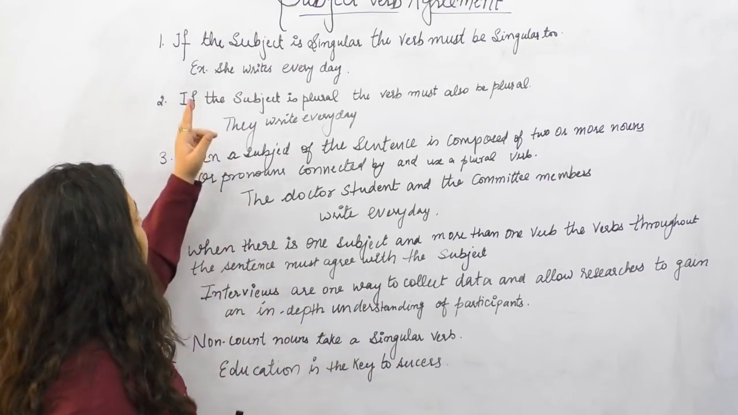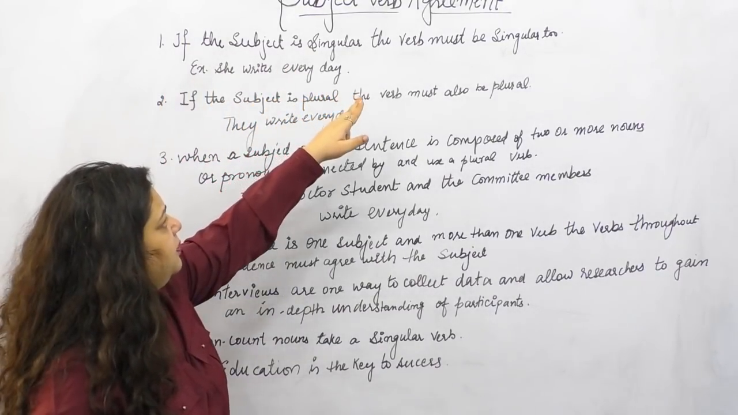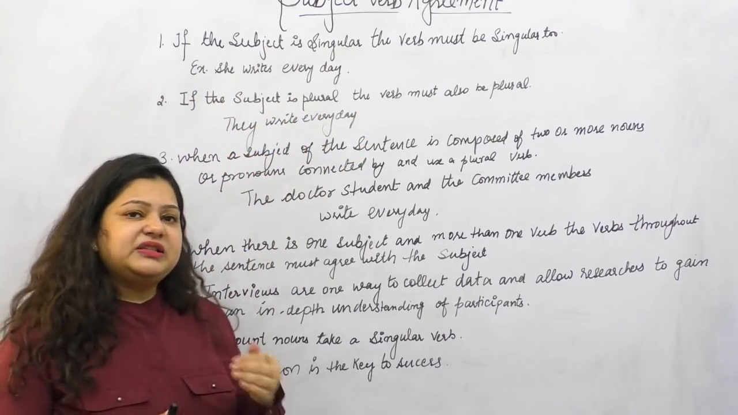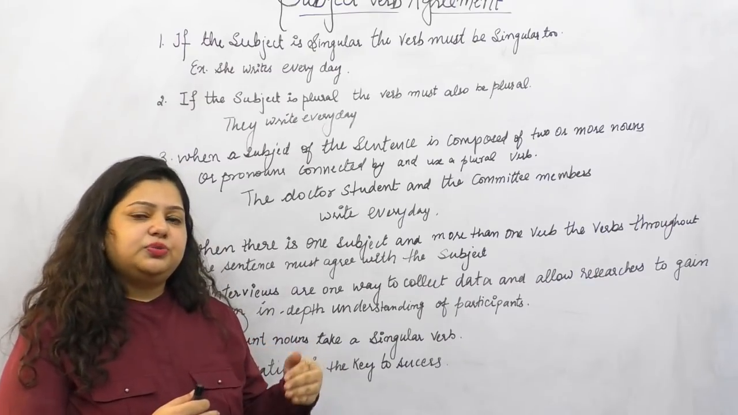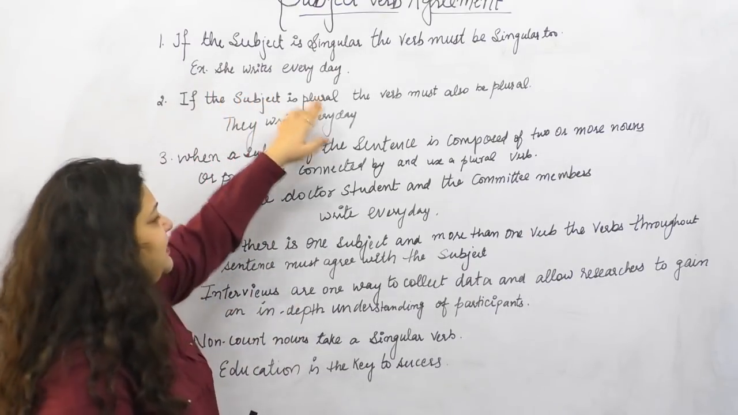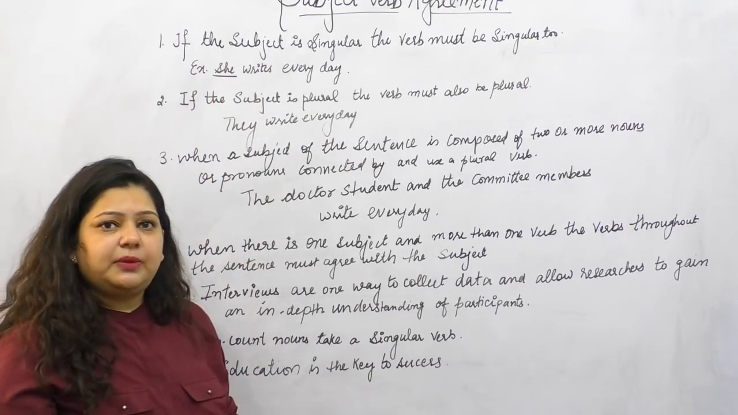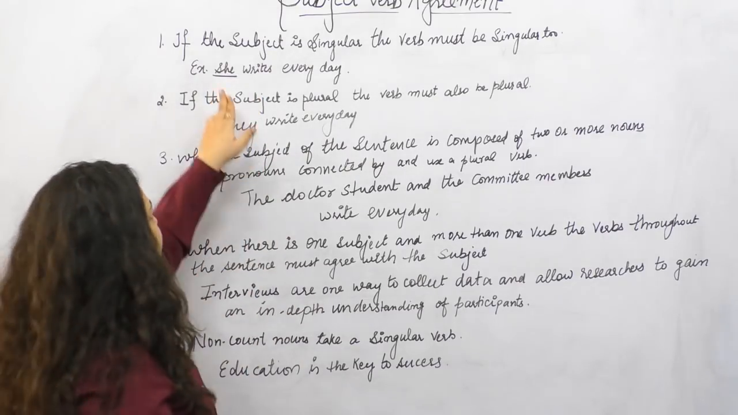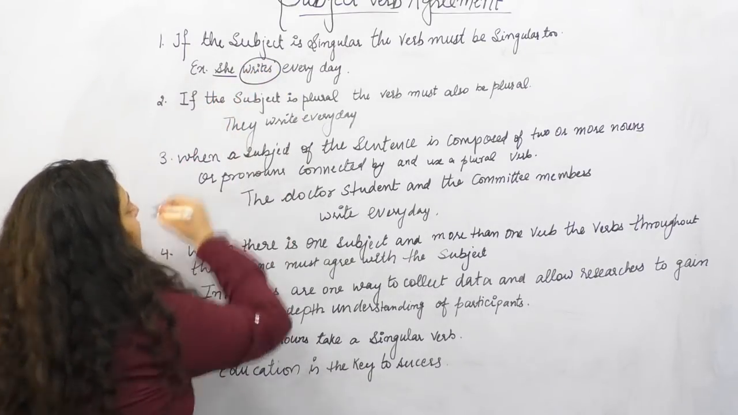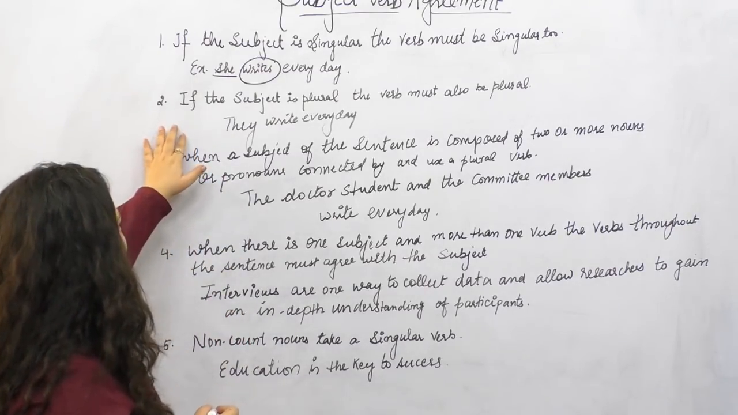Now understand. The first rule says, if the subject is singular, the verb must be singular. If my subject is singular, the verb it will be following will also be singular. Let's see one example. She writes every day. Now you can see that she is my subject and it is singular. If my subject is singular, the verb it will be following will also be singular. Right? Now let's see rule 2.